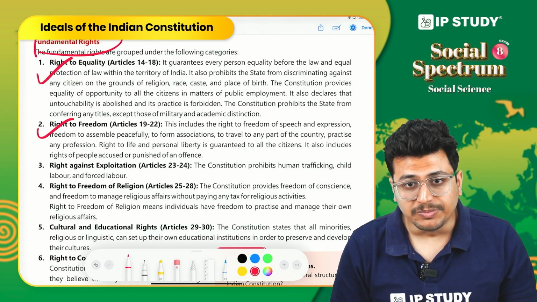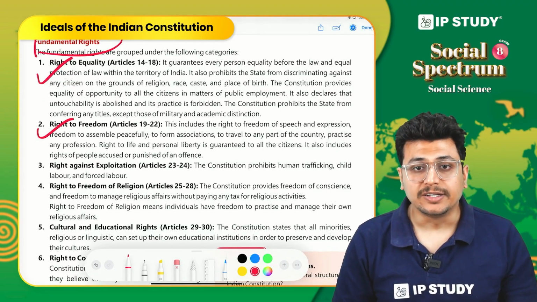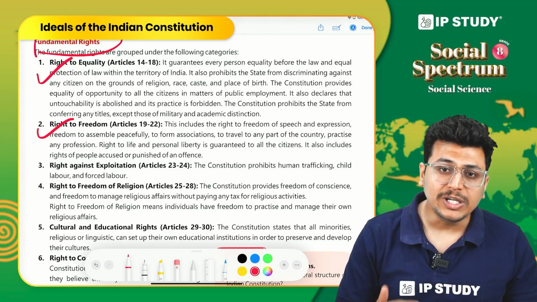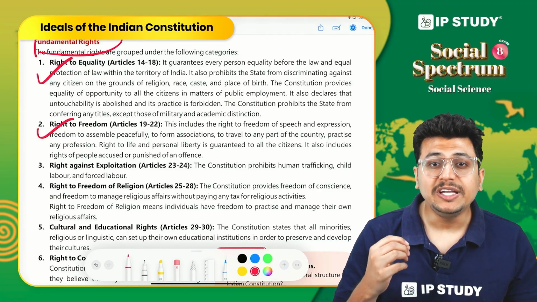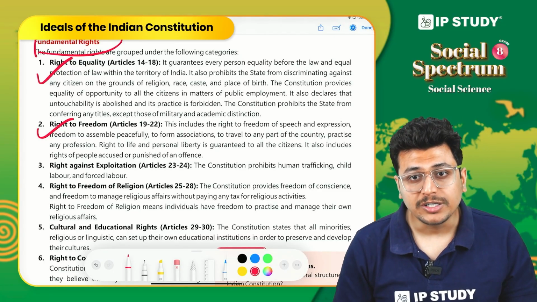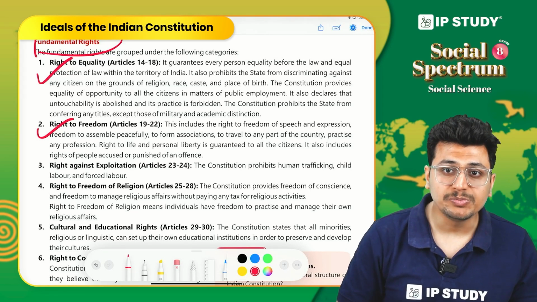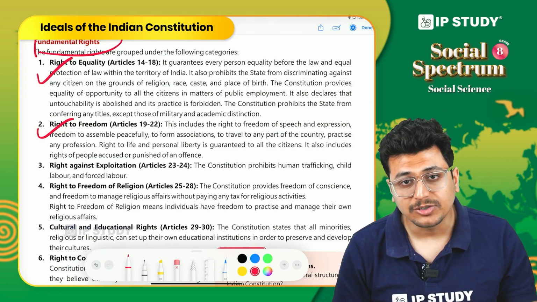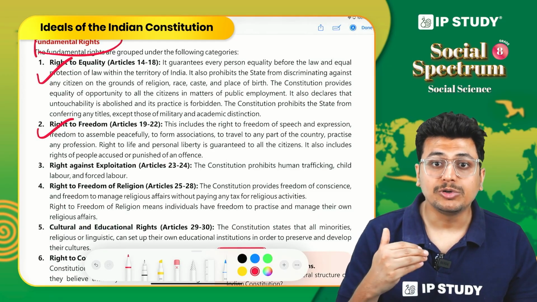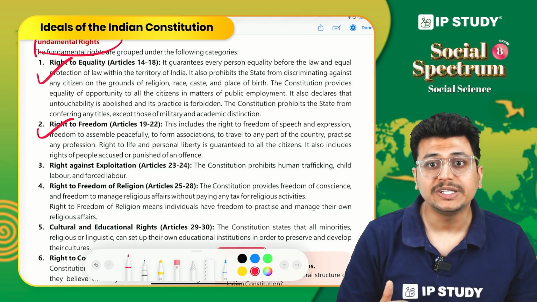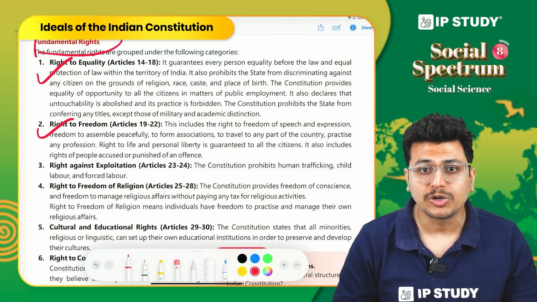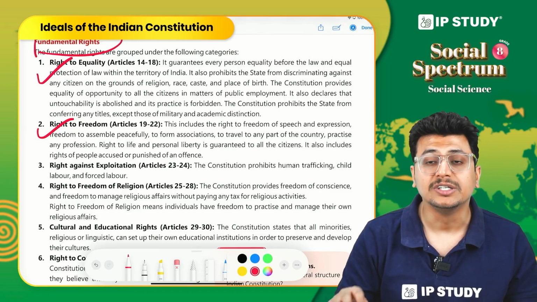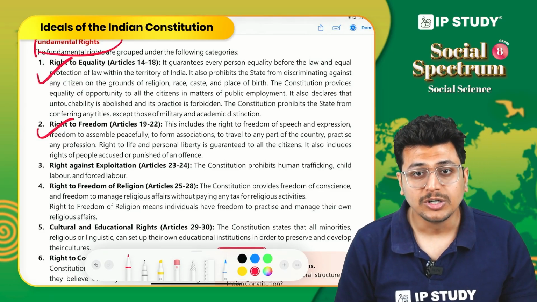Right to freedom, a very important right, because if we want to truly express ourselves, we need freedom to say what we want. So freedom of speech and expression is important. Then freedom to profess any occupation, that is also important. Like we want to earn our money, so it should not be the case that you are forced to become a teacher or you are forced to become an engineer or doctor. You should have freedom to choose your occupation.